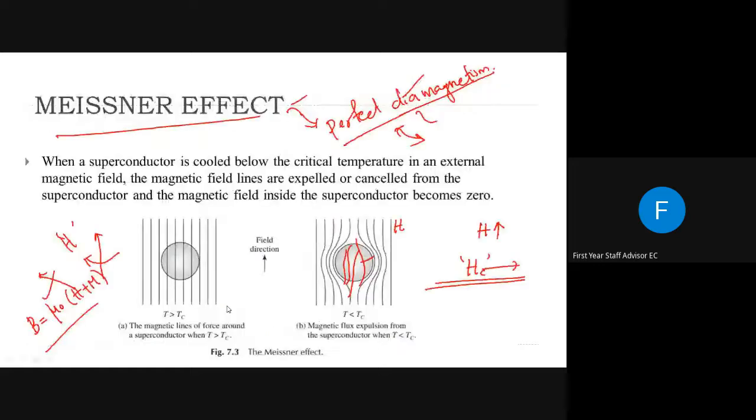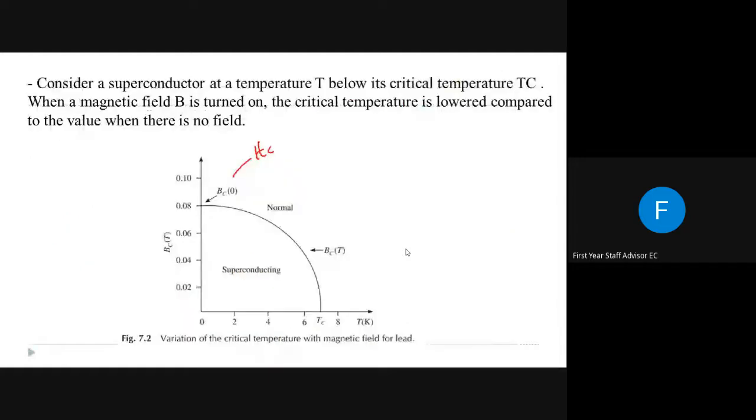അതായത് ഈ എക്സ്റ്റേണൽ ഫീൽഡിന് ഇന്റൻസിറ്റി കൂടുന്നതനുസരിച്ച് എന്താണ്, ട്രാൻസിഷൻ ടെമ്പറേച്ചർ കുറയും. That means if we are applying more field, or if we are applying an external field with higher intensity, that means the temperature at which that material becomes superconductor is decreasing. അതായത് നമ്മുടെ മെറ്റീരിയലിന്റെ